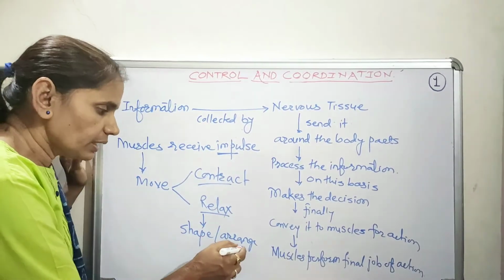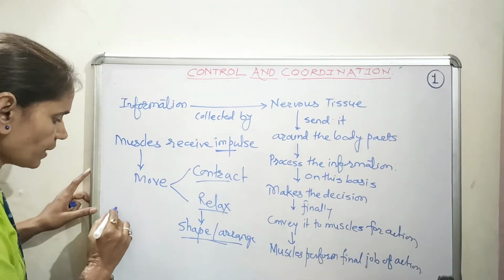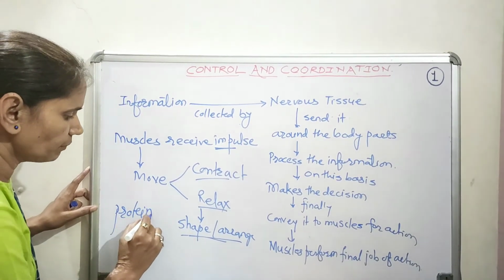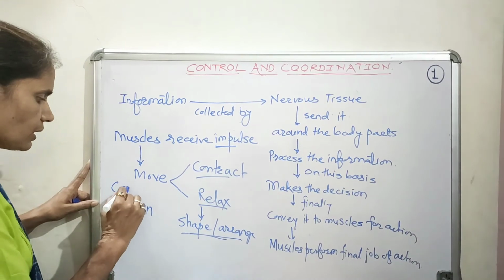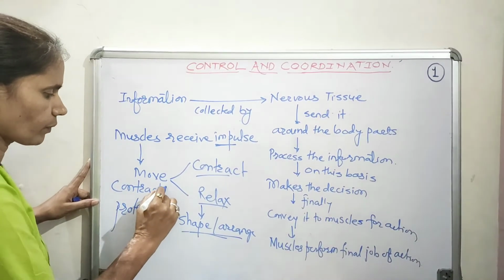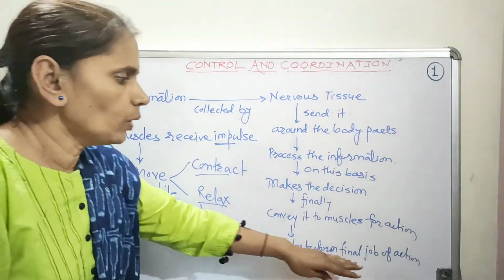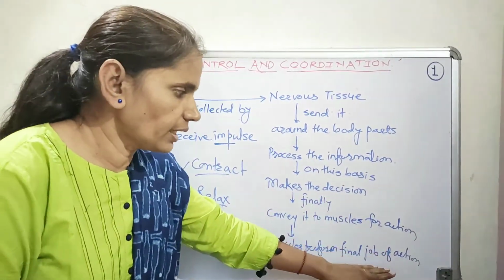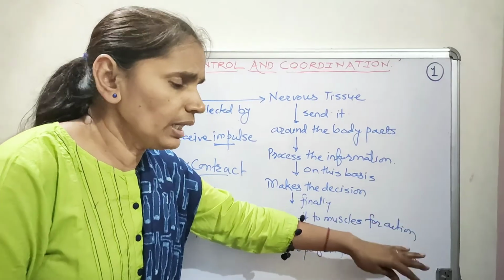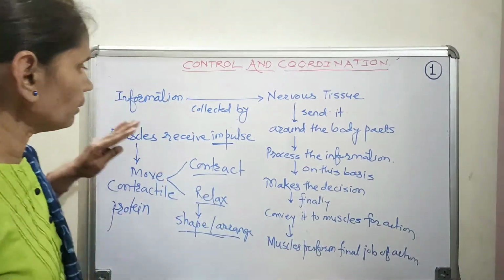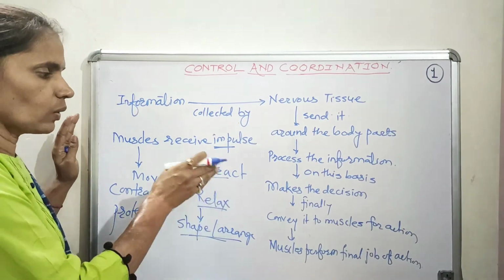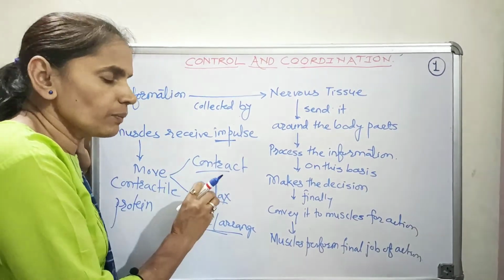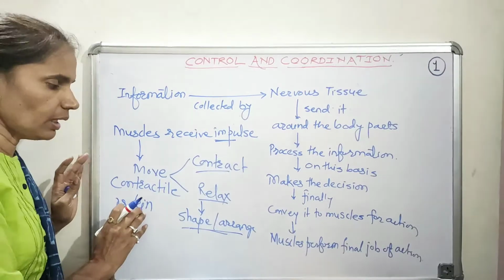As you know, this is possible because of specific proteins present in the muscular tissue, and that protein is known as contractile protein. So the final job of this thought action, whether movement or any kind of action, is done by the muscles through contraction or relaxation. The reason for this is the presence of the contractile protein in the muscles. So this much is enough for control and coordination in human beings or animals.